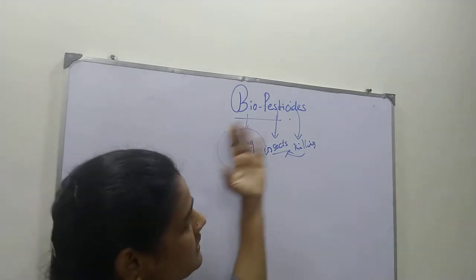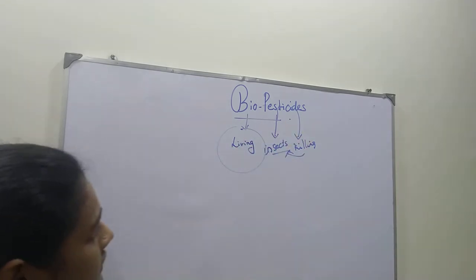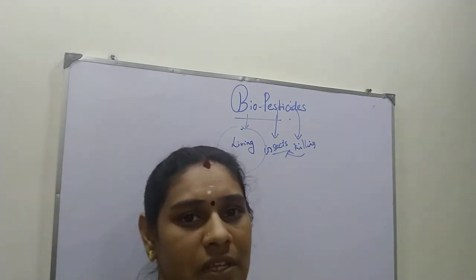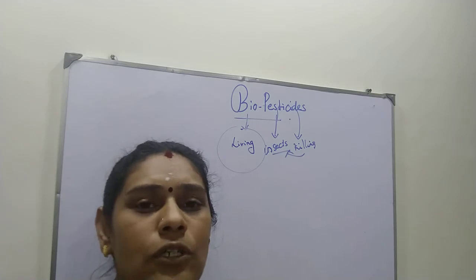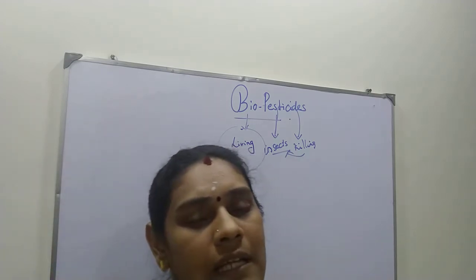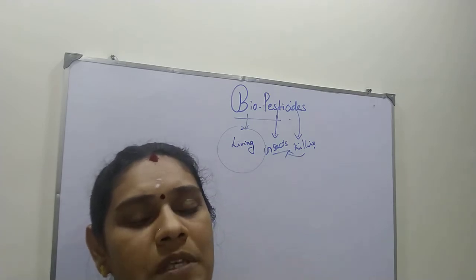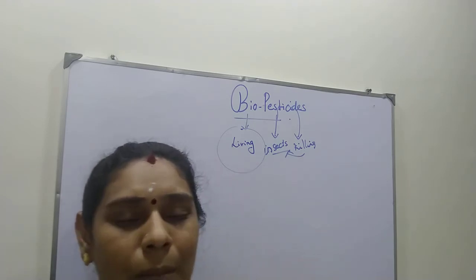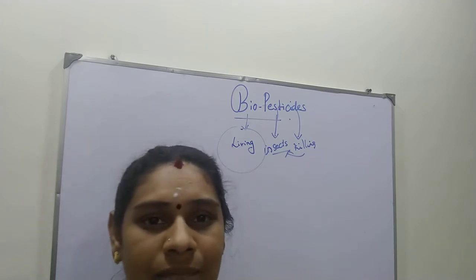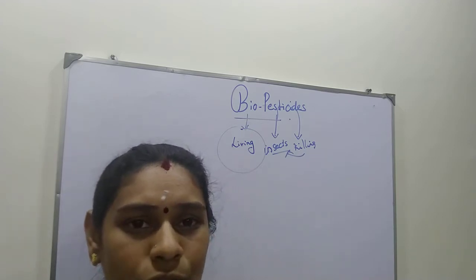Okay, initially they used chemicals as pesticides. By spraying the chemical on the crops, the insects will not come, but the crops get the chemicals on their body surface. That crop we are eating, so that is dangerous to our health.